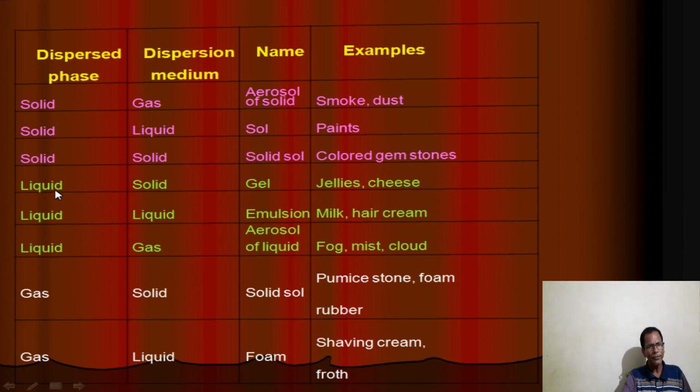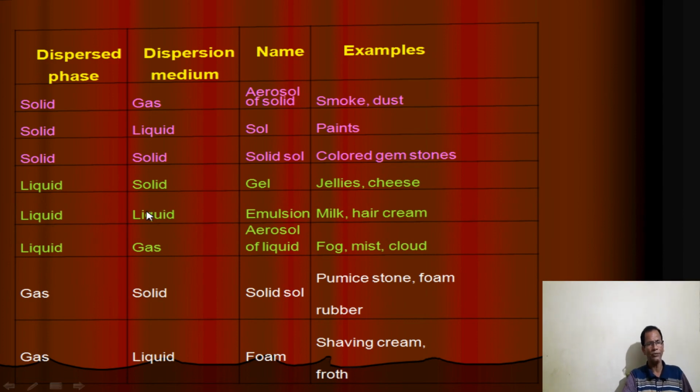Then liquid in solid, that is called gel, somewhat viscous. Examples are all jelly substances, cheese, examples of gel type. Colgate gels or your toothpaste also are examples of liquid in solid.